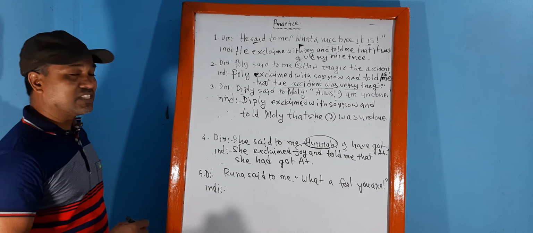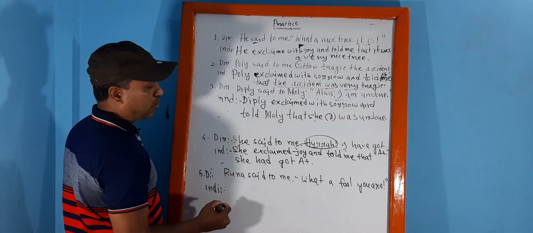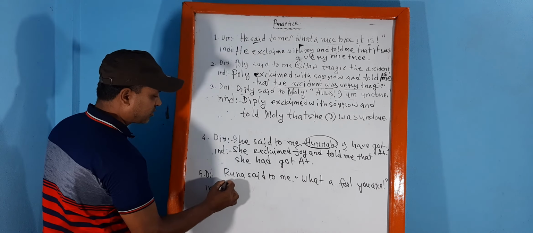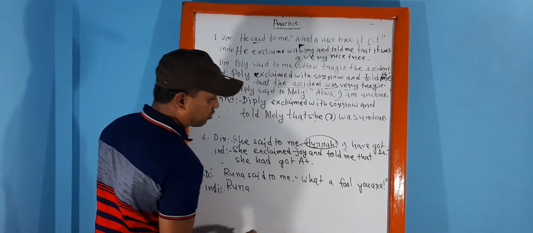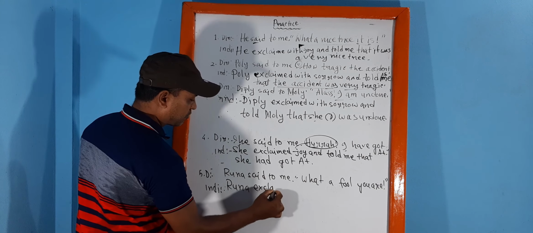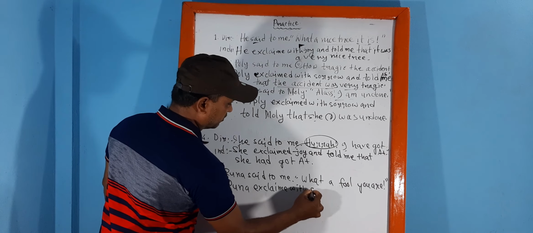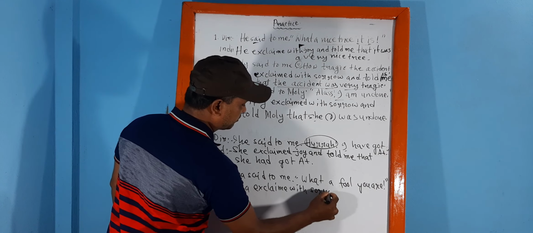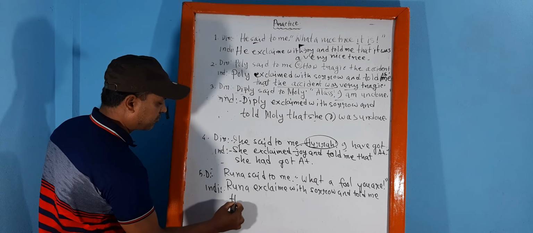Now let's discuss the rest of the sentence. Runa said to me, what a fool you are. The sentence expresses sorrow. So Runa exclaimed with sorrow and told me that.